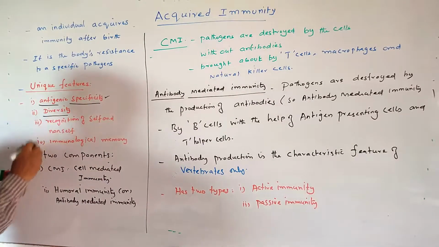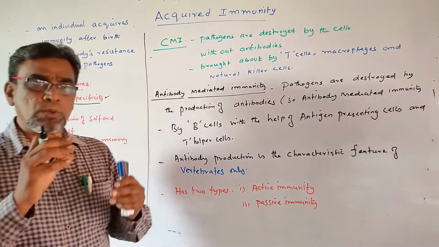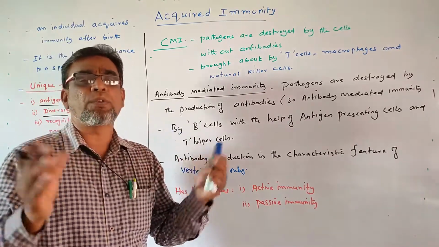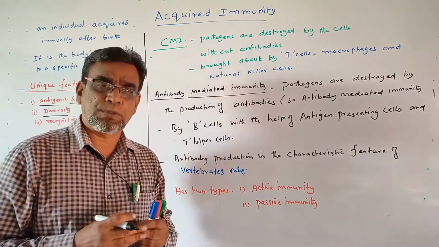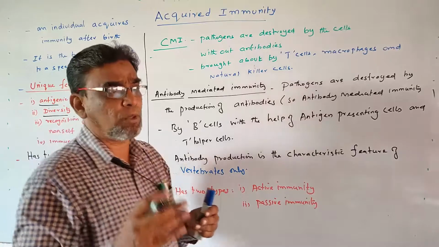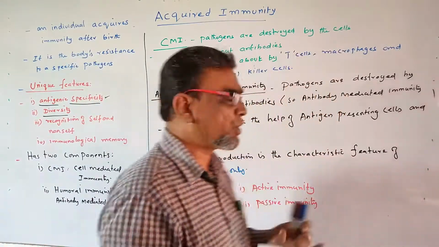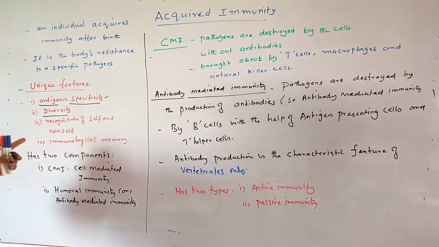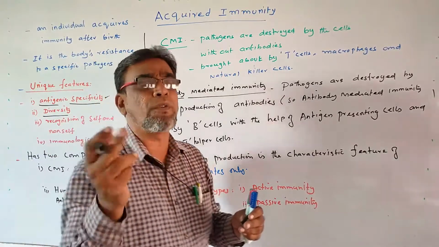And diversity. This acquired immunity has the ability to recognize varieties of antigens, varieties of microbes. So it should be able to fight against different types of microbes. That is the word, diversity. And it should have the ability to recognize self and non-self antigens.